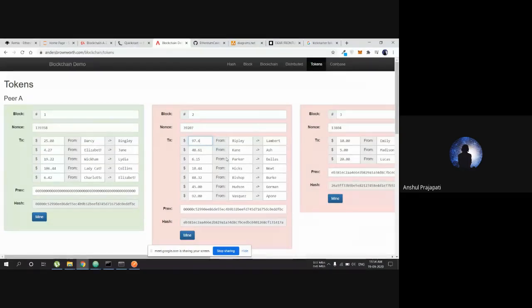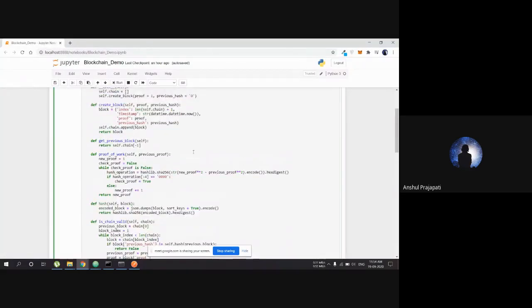So it is not practically possible to change the value of any previous block. That is the security built into the blockchain, so that you cannot just hack the system and change the values. So this is a little demo.